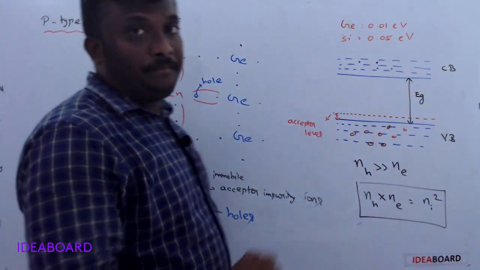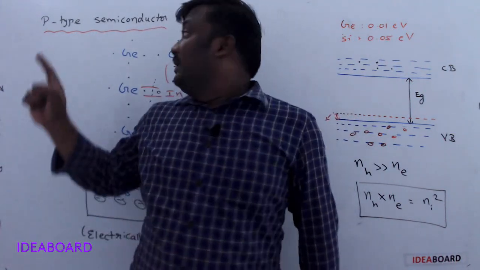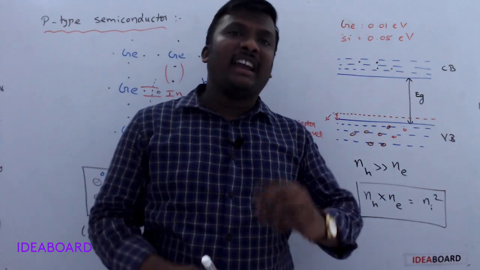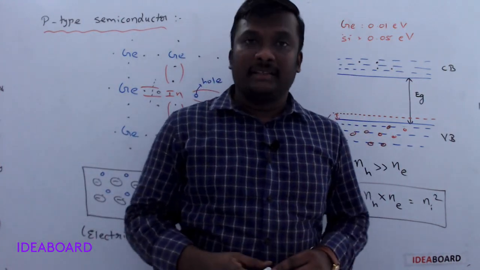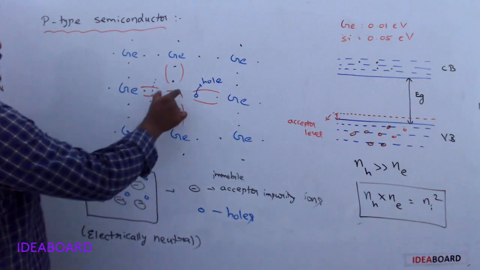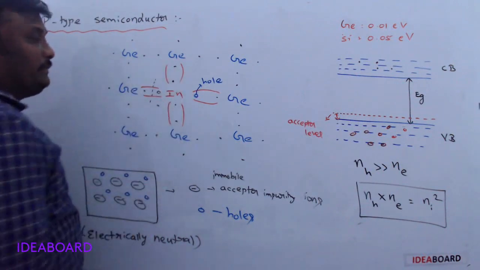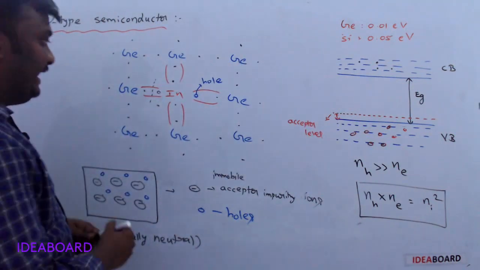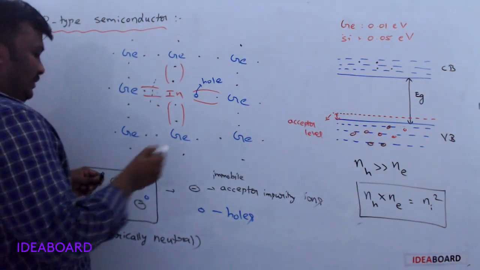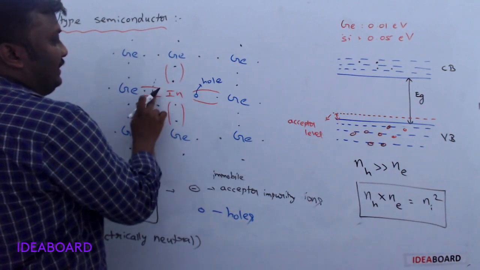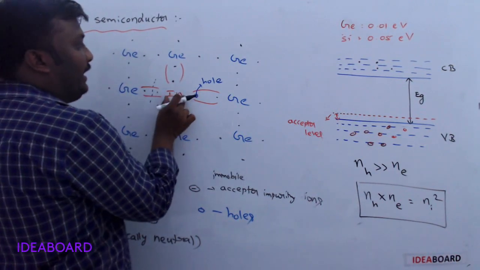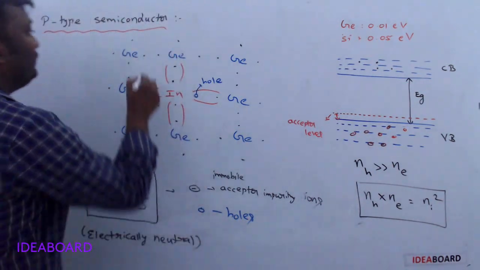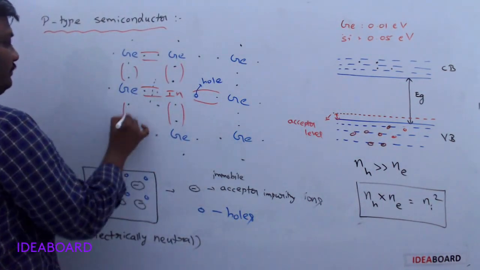The p-type semiconductor is obtained by addition of trivalent impurity to the pure semiconductor. So if you add one indium atom to the germanium crystal, then 3 electrons in the indium atom form 3 covalent bonds with neighboring germanium atoms. The diagram is like this.